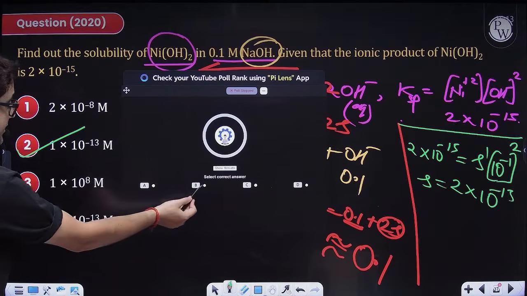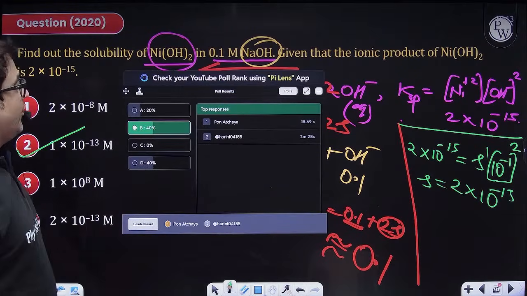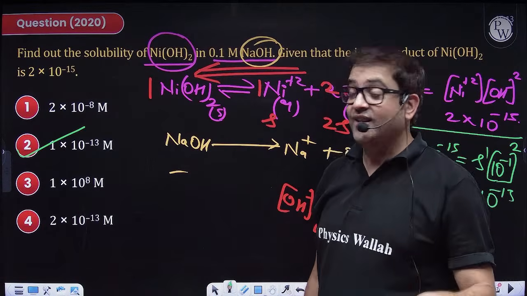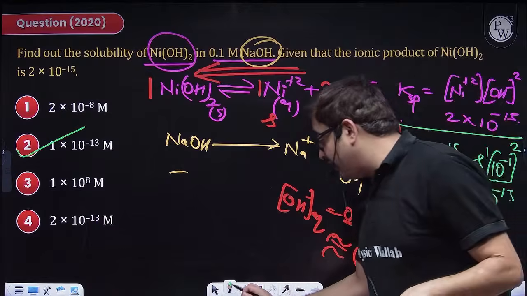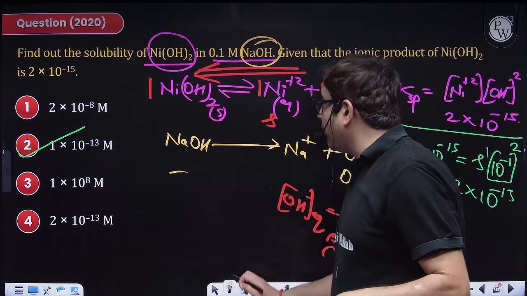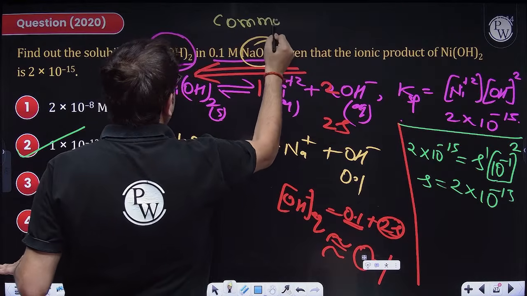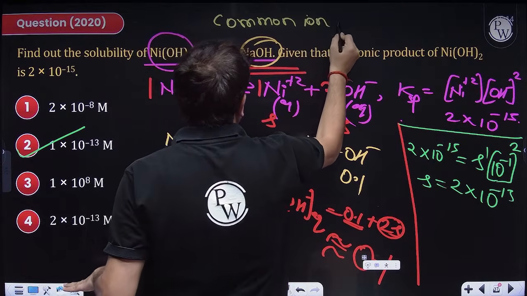That means 40%. So yes, as expected. But I hope now with this discussion you understand, and you make note of this topic, which is called the common ion effect.